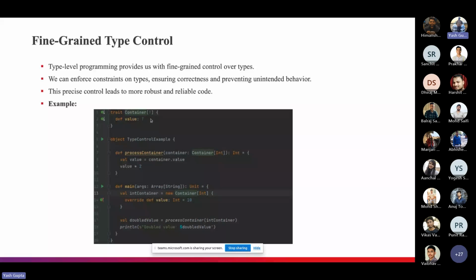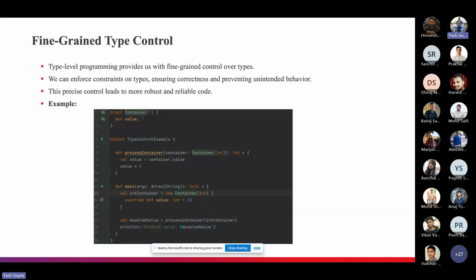Like value will be the type of T, now it will be the type of integer. And when we override this value, it will be the type of int and the value will be 10. And when we try to process this container, it will always be fine. Now if we want to process it with another type, like if we initialize a variable with the container of a string, right? If I replace this integer with string, this line will not compile, process container in int container, because in the method we have a parameter of container of int, so we can't pass the container of string.